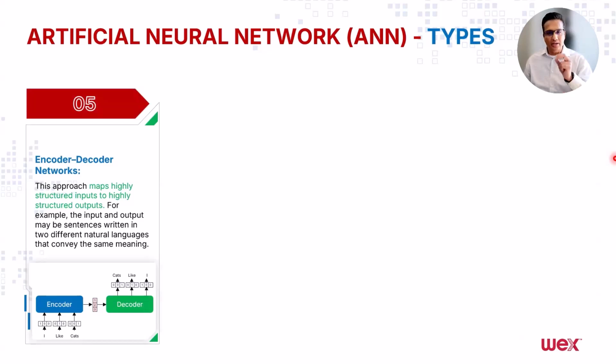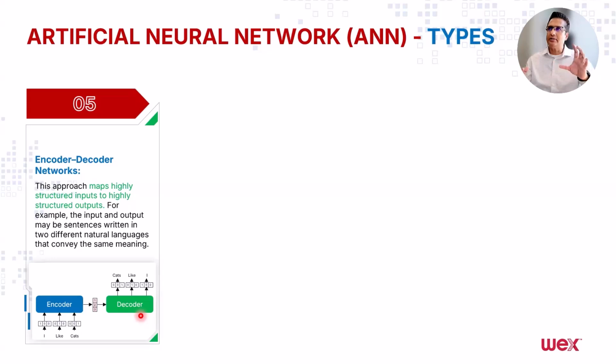The fifth one, which is very important for you to understand, is called encoder-decoder network. These are used in transformer architecture. This one has two networks: an encoder neural network and a decoder neural network. The encoder network takes a highly structured map of input, and the decoder decodes that and produces another highly structured map of output.